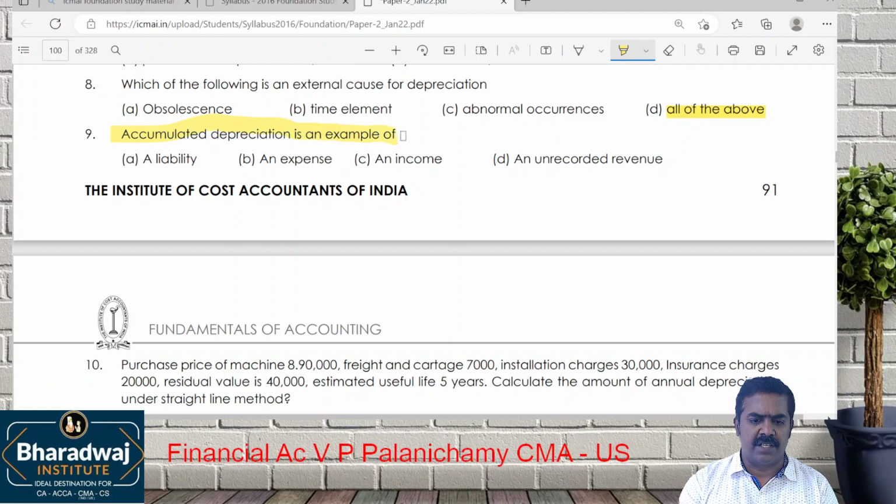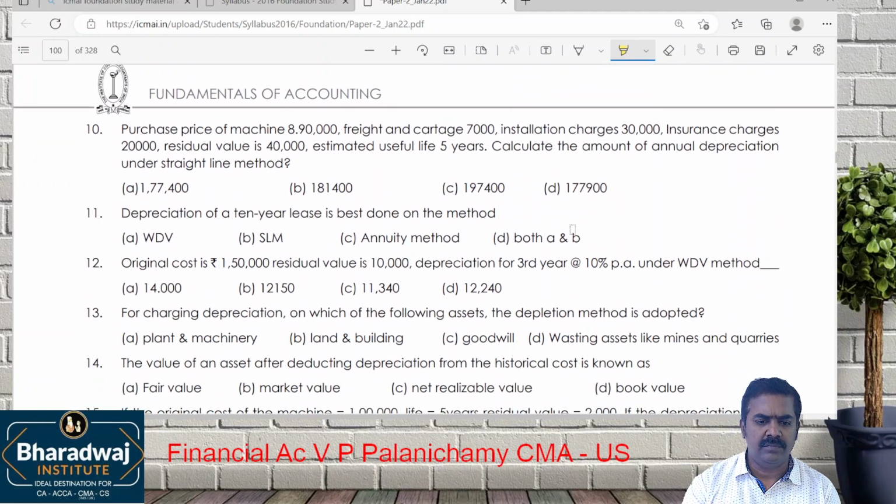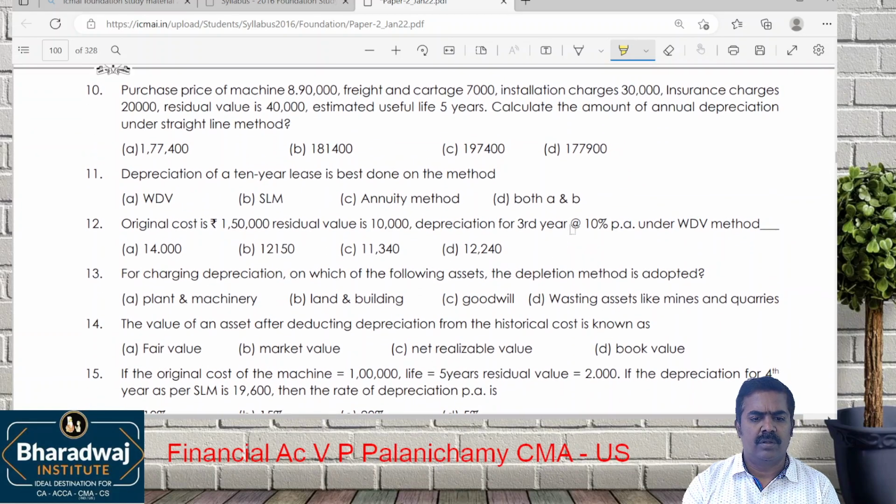Accumulated depreciation is an example of an unrecorded revenue. Go through this.